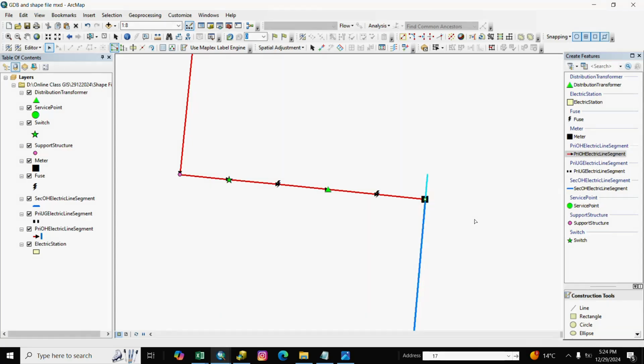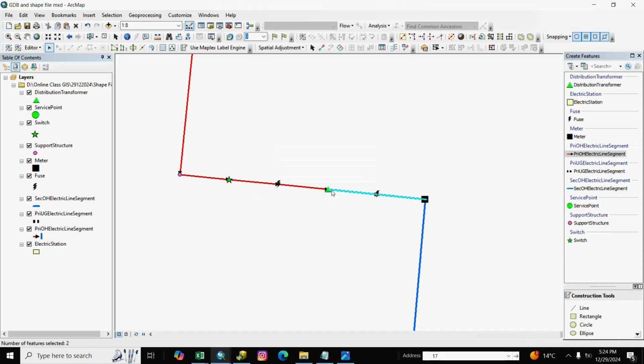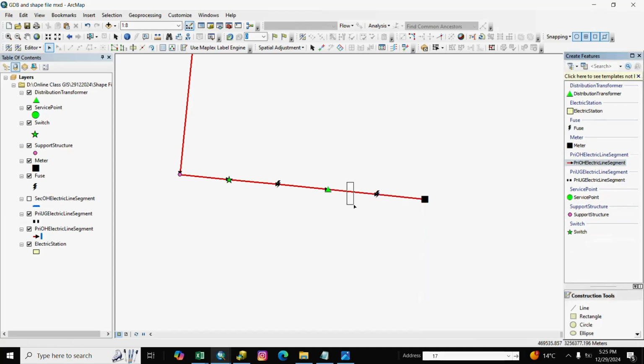line, secondary OH line, here after DTR the line is secondary OH line, so we select the last 2 lines and we copy and paste it, secondary OH line, and OK, and we remove secondary OH and delete primary OH line, delete.